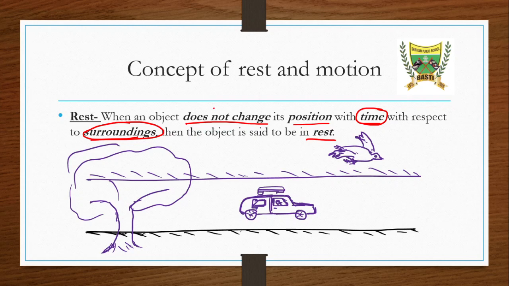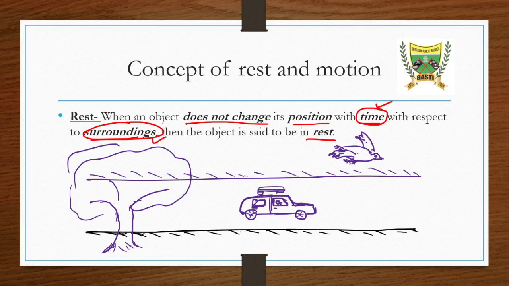So we have two things, means there must be a change in position with respect to time and with respect to surrounding, means both of these conditions must be matched. Suppose only time is passing by, and there is no change in surrounding, then we will say it is in rest. But if with respect to time the surrounding also changes, then we will say the object has come into motion.